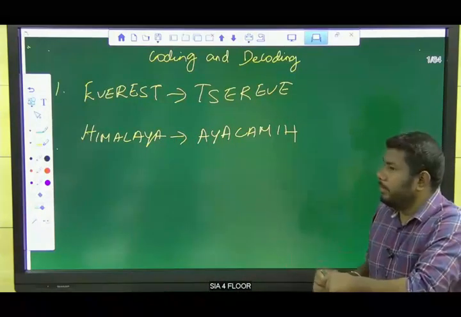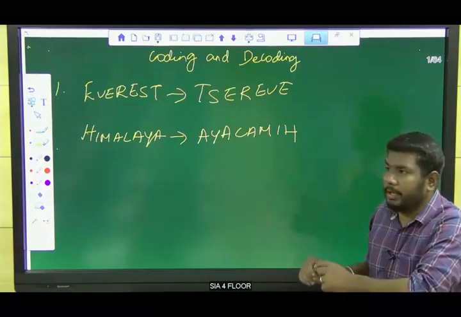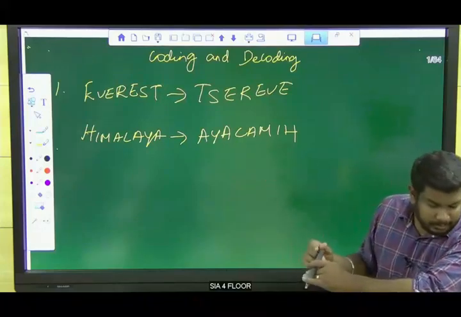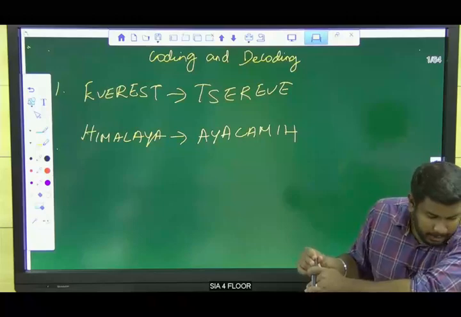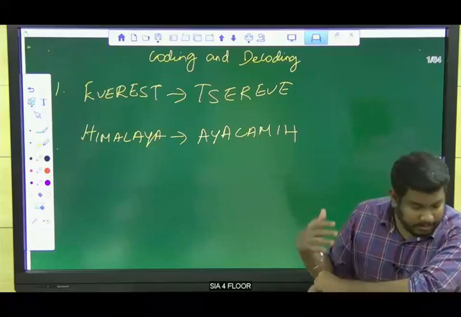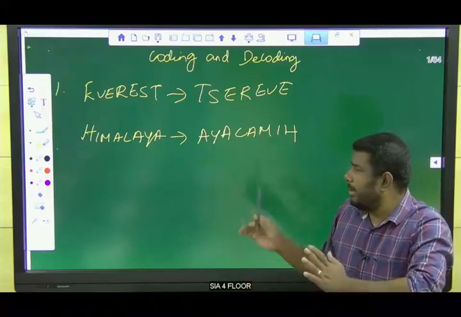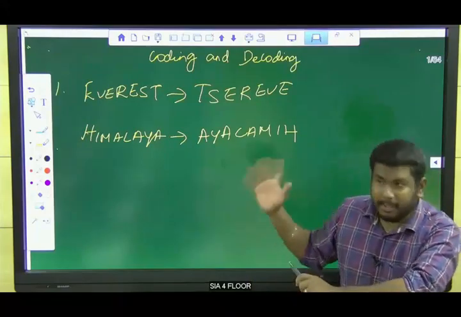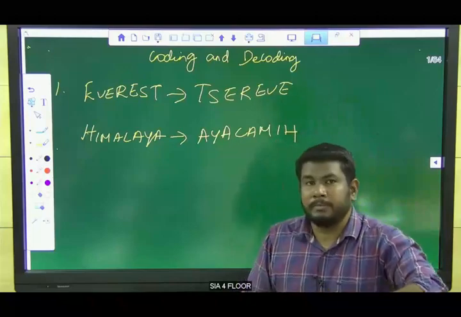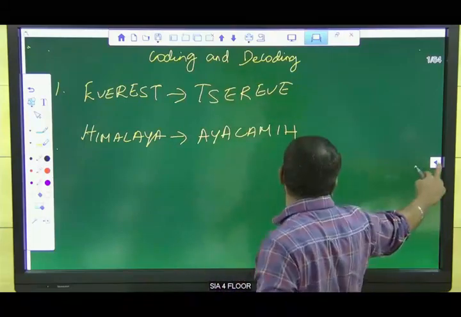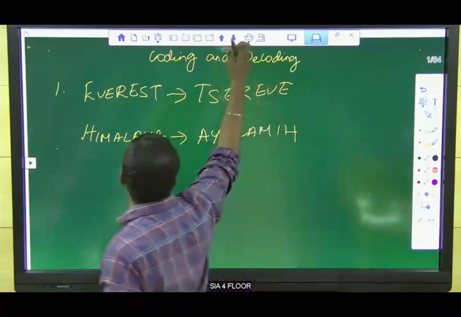So questions will be like this only in the coding and decoding topic. Can you find any difficulties here? Yes, very good. Thank you. I think this is the batch where I can get more replies, more interaction. So can you find any difficulties here? No, right? So it's very easy actually. Now we'll see the types of coding and decoding questions.